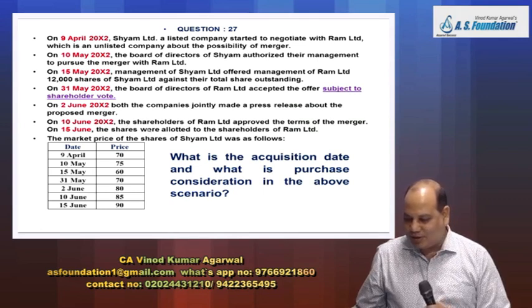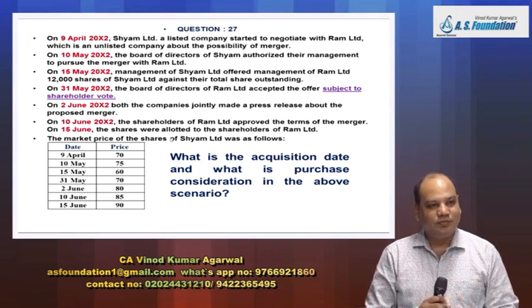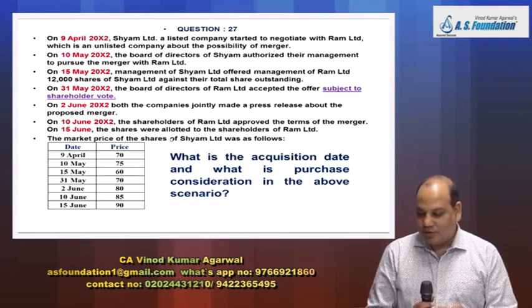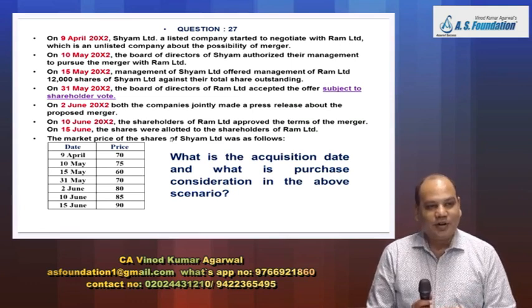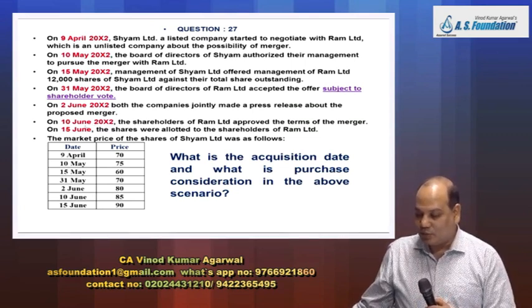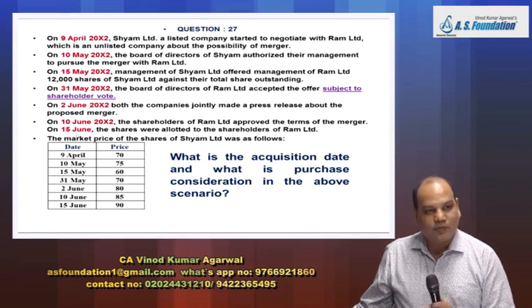Can you control the other company without the shares allotted to you? Even though your board have approved the merger. Board has approved the merger, but to control, you need something. Is it right? And that something you will get only after the shares have been allotted to you. You can't start directing the financial and operating policies from 10th of June. You cannot direct relevant activities from 10th of June. Both parties have agreed on 10th June, but finally the control will get transferred on 15th of June.